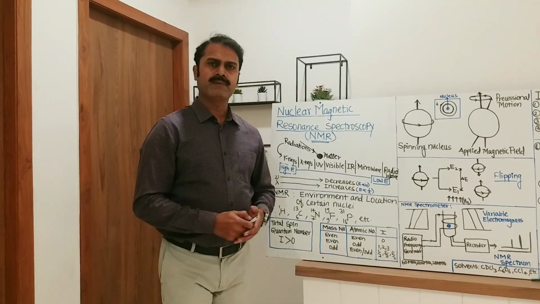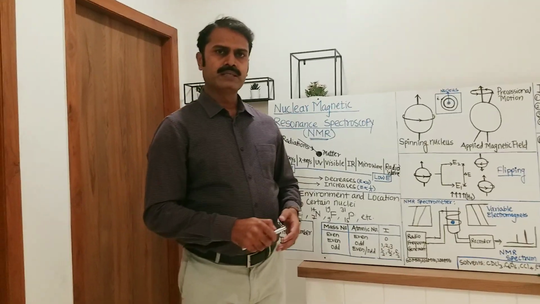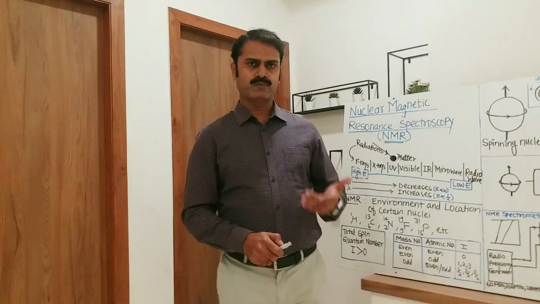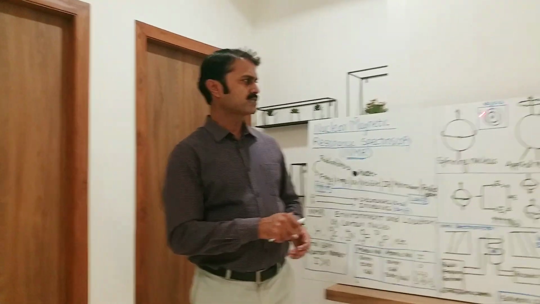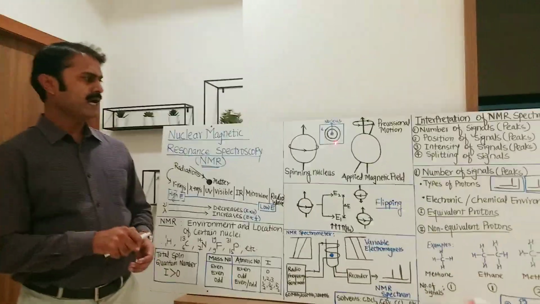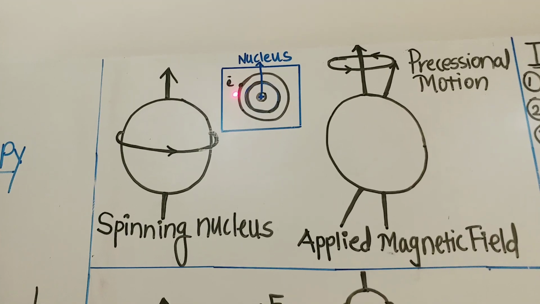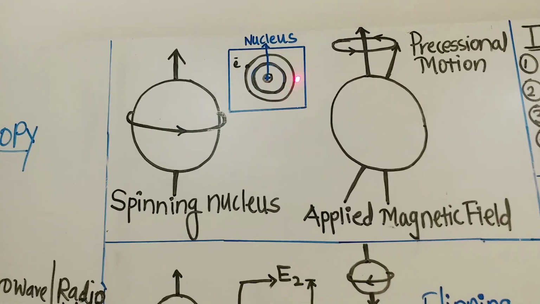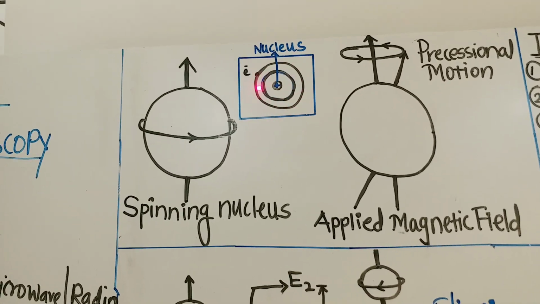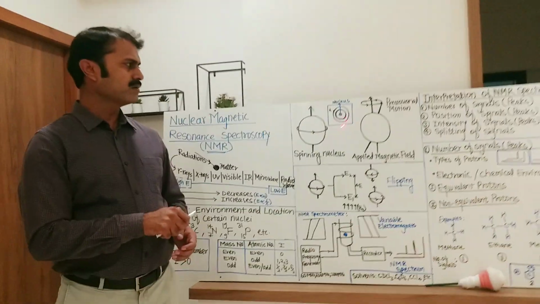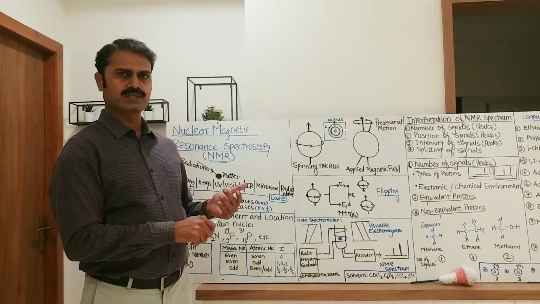In case of NMR active nuclei, like electron, nuclei spin. We know that, suppose this is the structure of atom. In atomic structure, central part is known as nucleus and electron revolve around the nucleus in a circular path. Electron has two types of motion, orbital motion as well as spin motion.